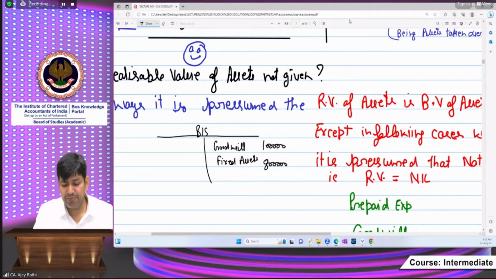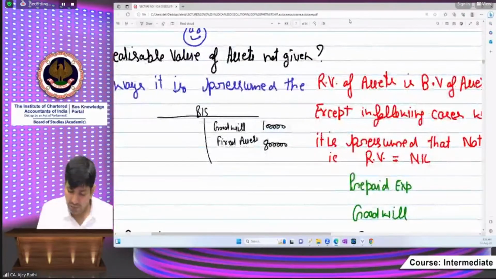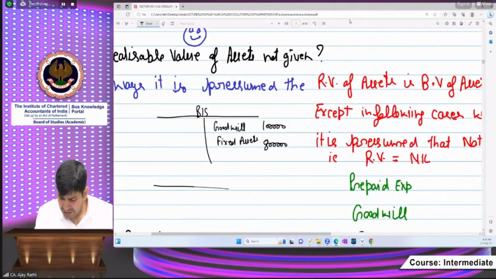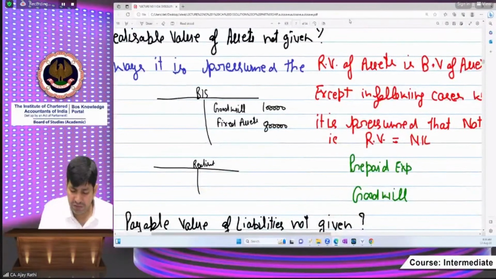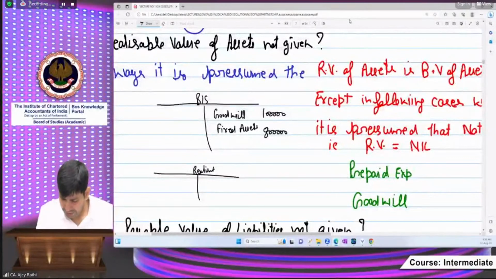And the business is being closed. Now, beta, realization account is there. You are preparing realization account. Yes, sir. If nothing is given, then always presume that book value is realizable value. So you will be doing here, after transferring the goodwill, step number first, 1 lakh, transferring book value. Step number first, transferring book value of fixed assets also, because you are transferring all the assets' book value.